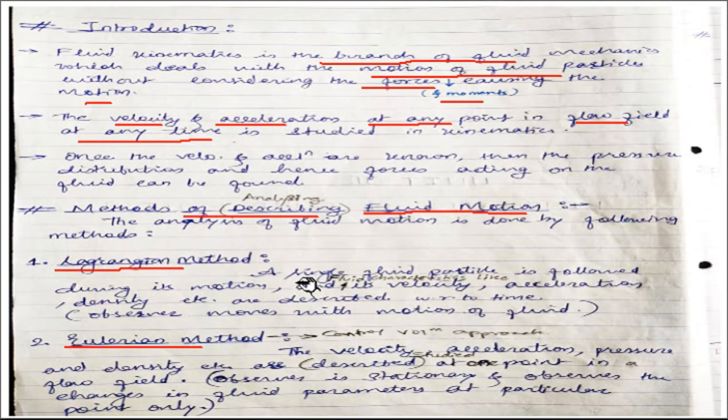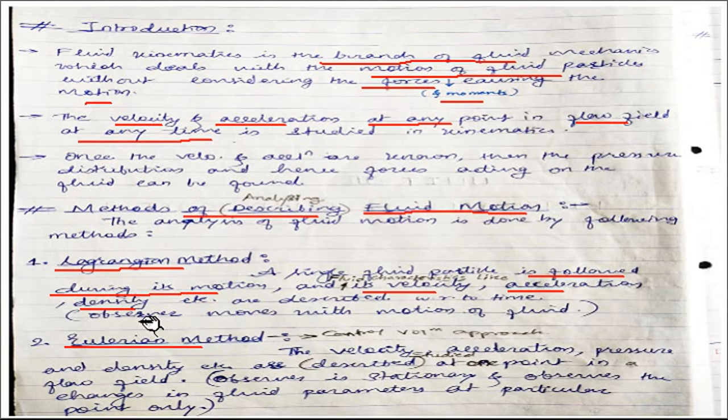In this, a single fluid particle is followed during its motion and its characteristics like displacement, velocity, acceleration, density, pressure, etc. are studied and described with respect to time, right? So in this Lagrangian method, we study the characteristics and the motion of a single fluid particle.